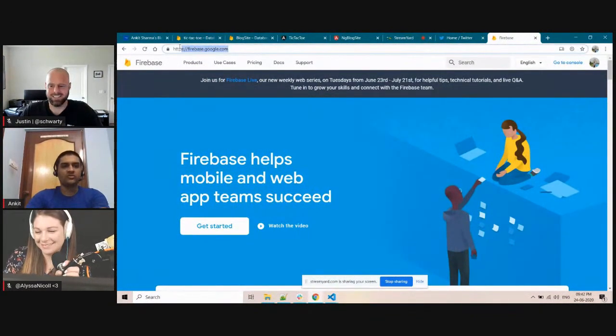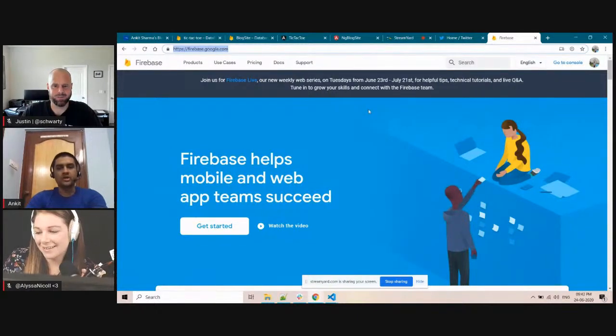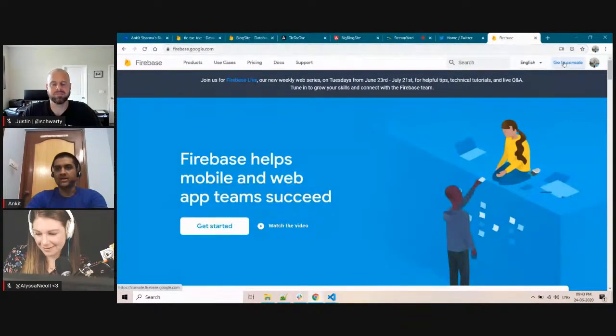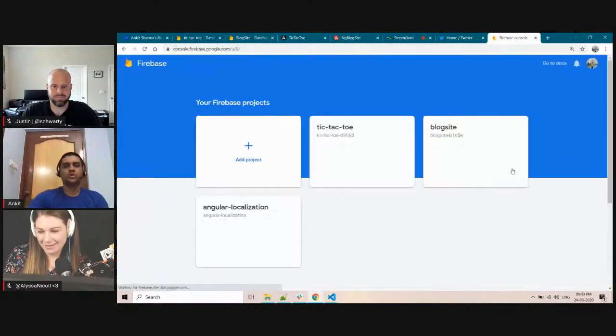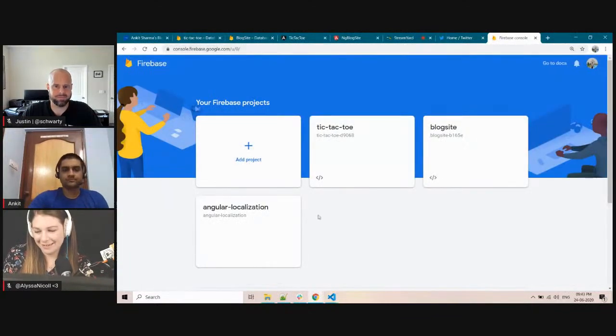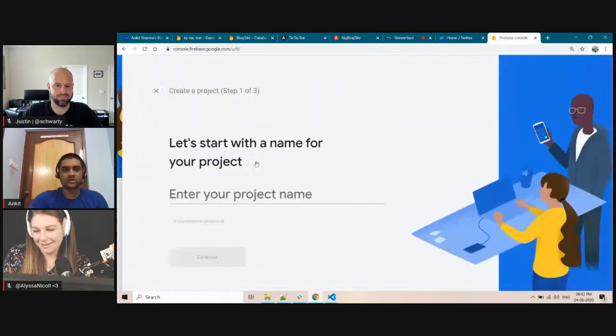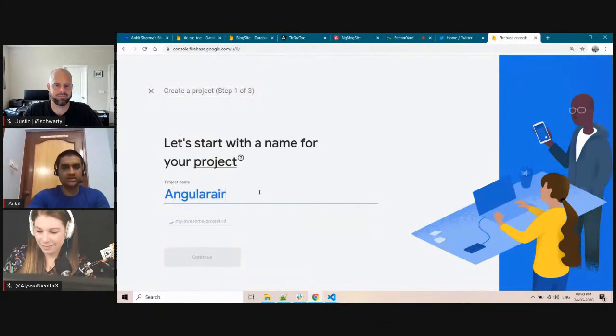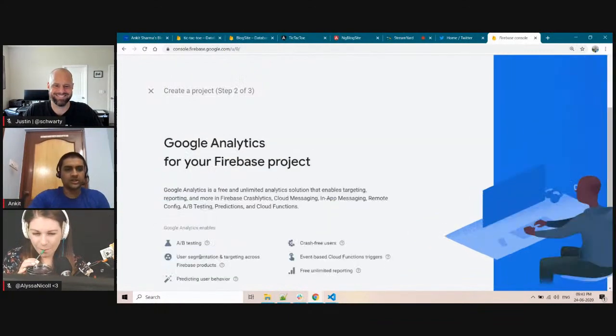So this is the login. You have to go to firebase.google.com and log in with your Gmail ID, and then click go to console on the top right corner. Once you go to console, you will go to console.firebase.com. Here you can see I have some projects already created. Similarly, you have to create a project. So let's click on add project. Give it a name, let's say AngularAir, and click on continue.